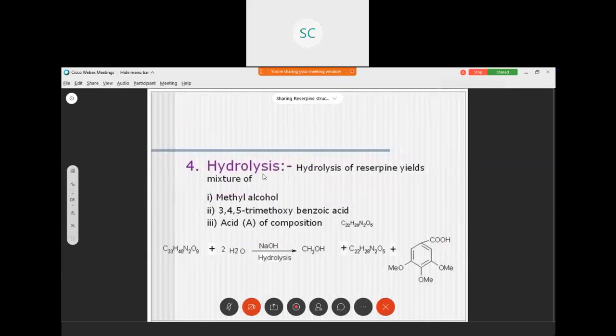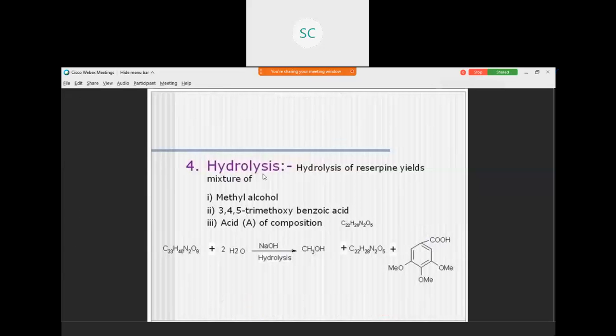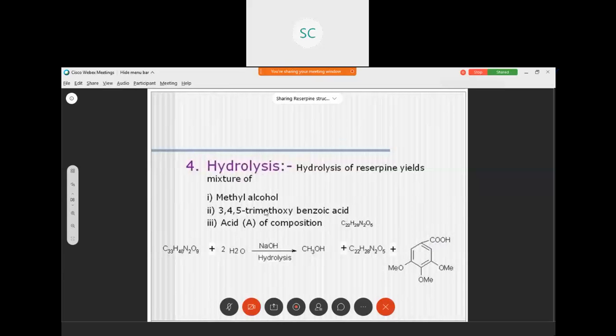Next one, hydrolysis reaction. Reserpine undergoes alkaline hydrolysis. It gives methanol, that means methyl alcohol, 3,4,5-trimethoxybenzoic acid and an acid of composition C22H28N2O5, called reserpic acid.